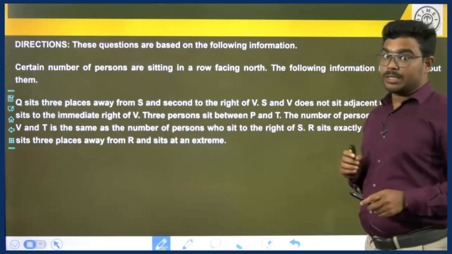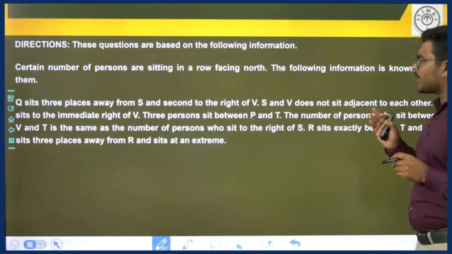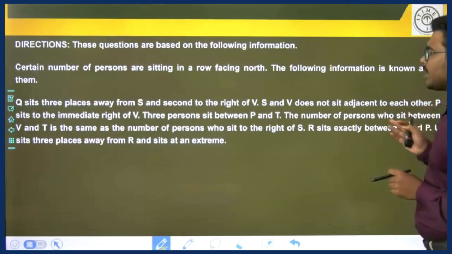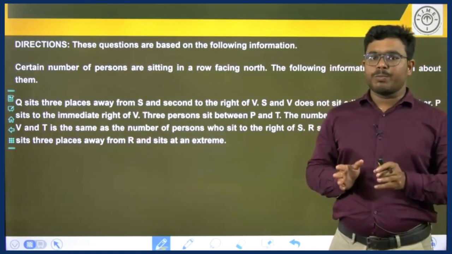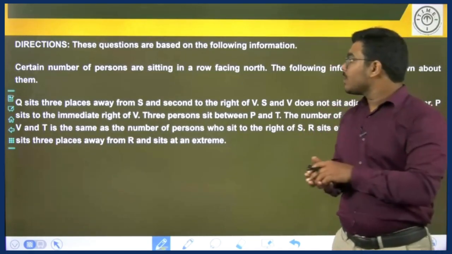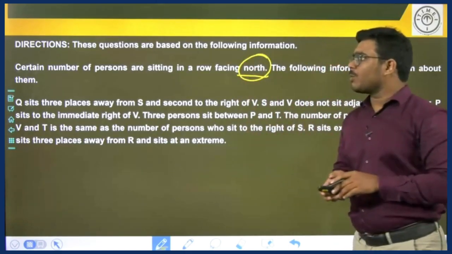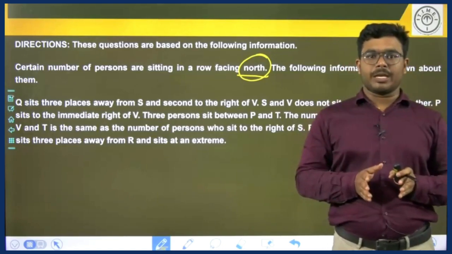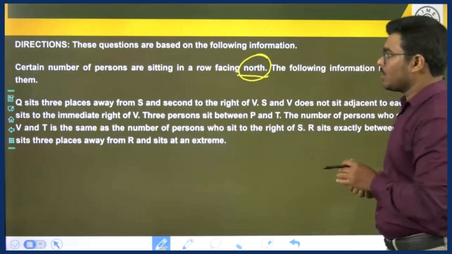Let's move to the next set. A certain number of persons are sitting in a row facing north. The following information is known about them. Here we do not have the total number of people sitting in the row, and all are facing in the north direction. So, in this type of problem, we should not fix our arrangement and we should extend our arrangement according to the given clues.